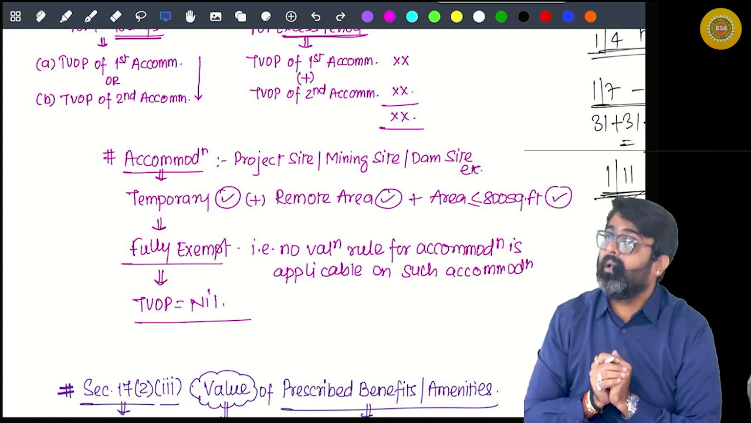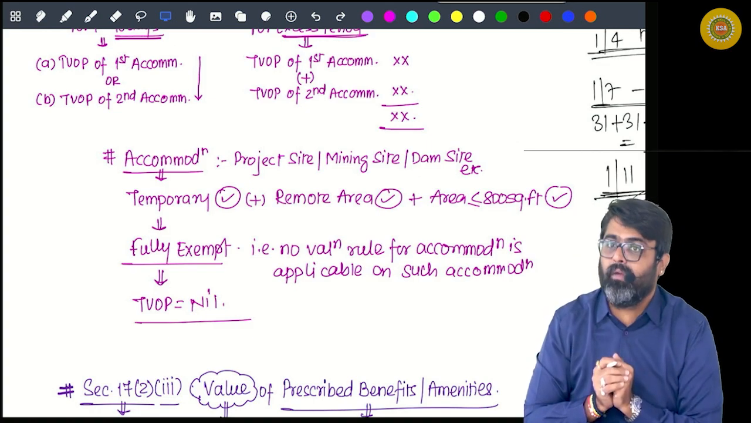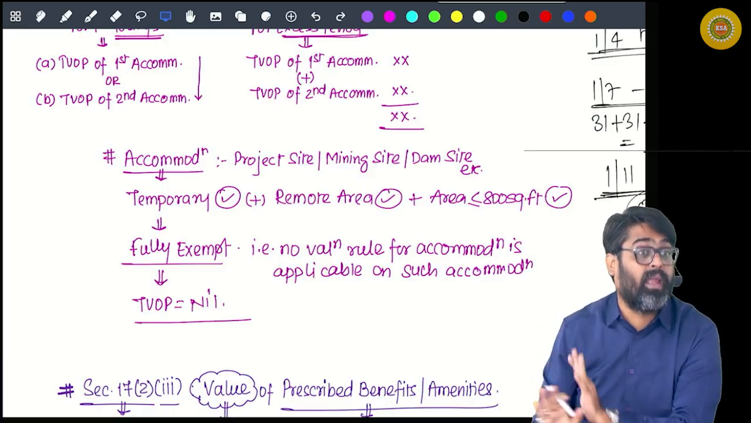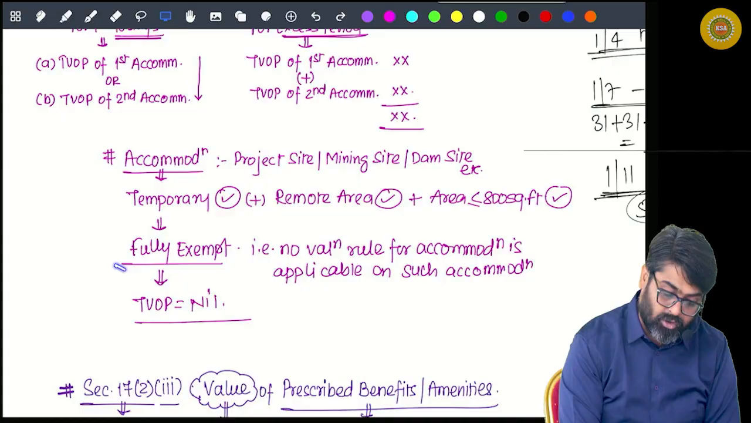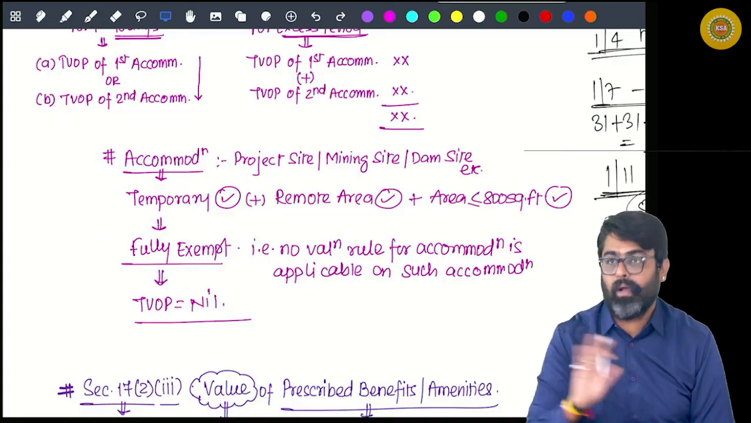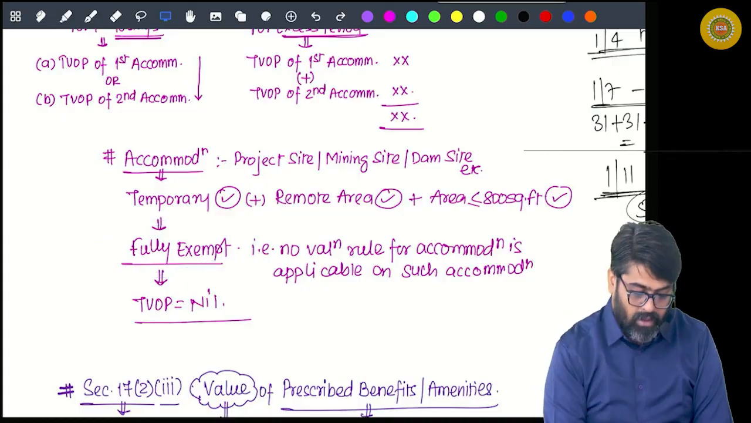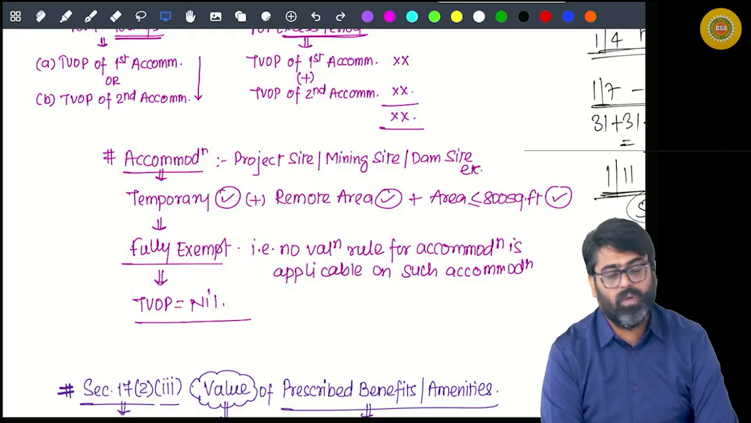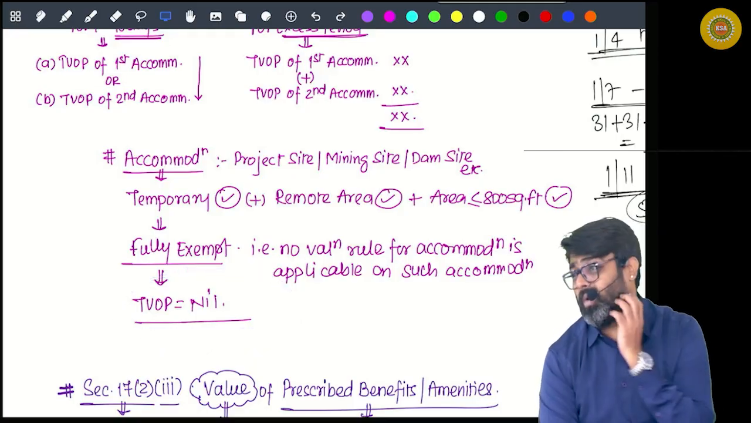He is not trying to give you any personal benefit. So if it is not with an intention to give you personal benefit, the value of this accommodation should not be taxable in your hands. It should be fully exempt. No valuation rule will be applicable. The entire value will be exempt. Taxable value will be nil. Will you remember this?